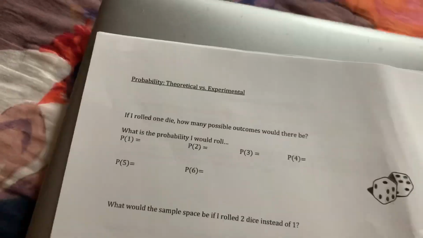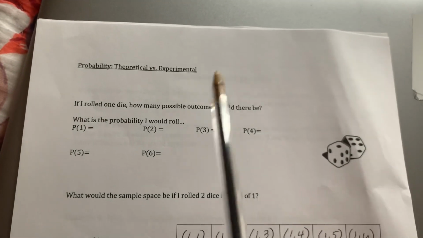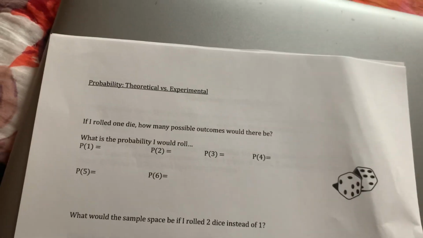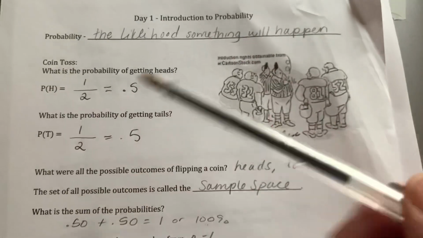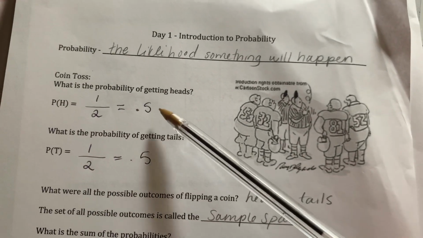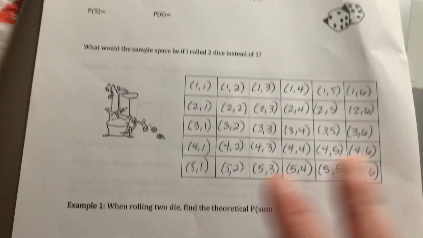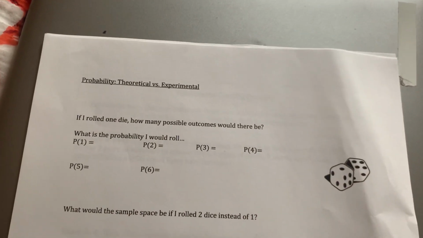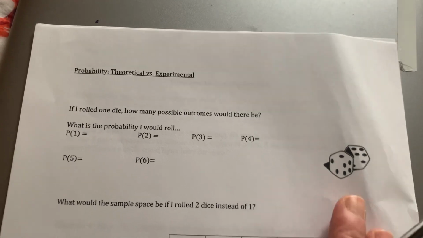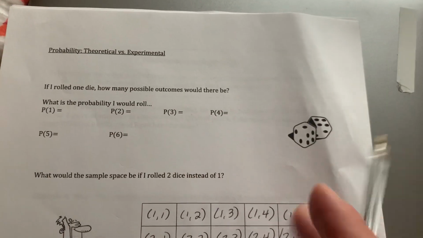All right, on the next page, theoretical versus experimental. So when we come up with probabilities of things happening, this is in theory that 50% of the time we'll get heads. If I actually flip a coin 10 times, will I get heads 50% of the time? Maybe, maybe not. That's in theory. So we're going to talk about in theory.